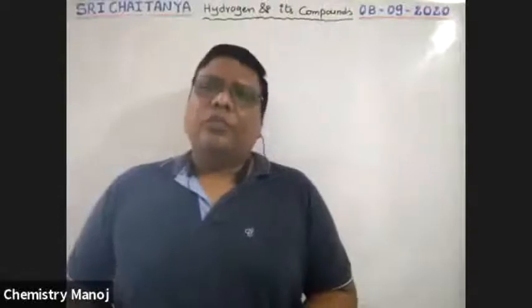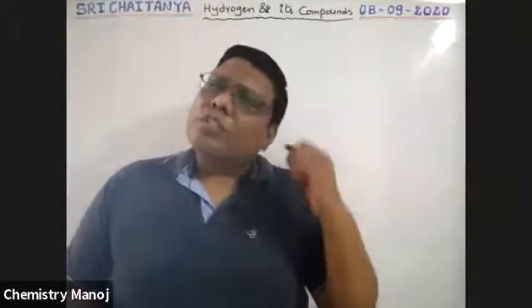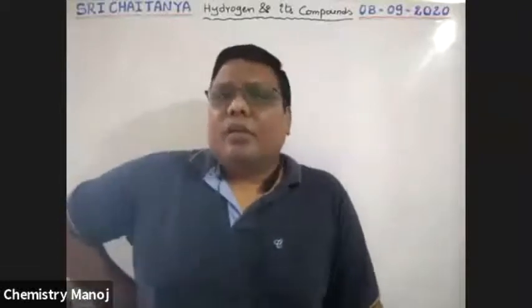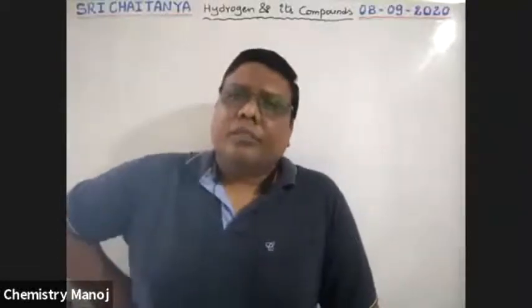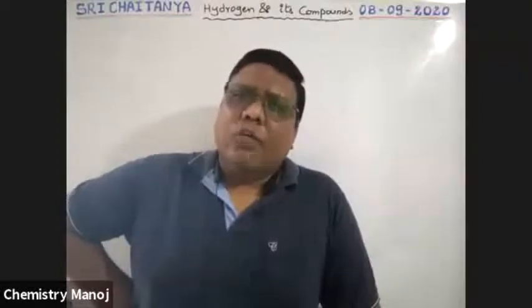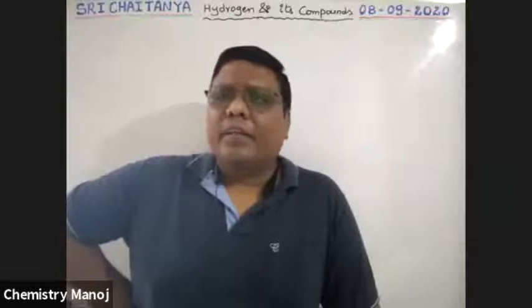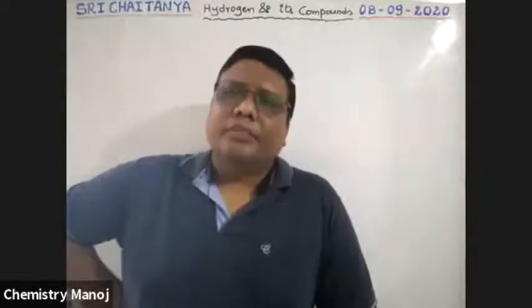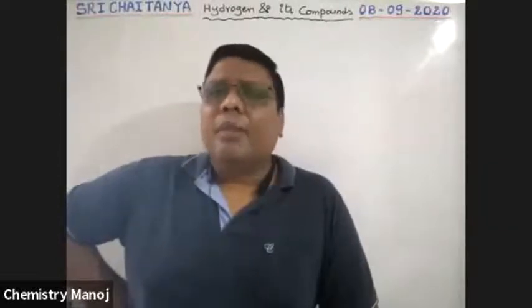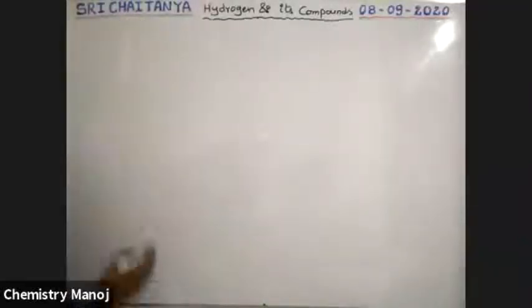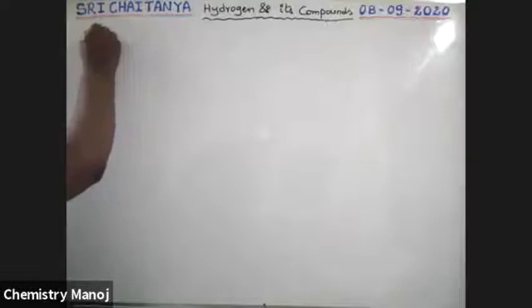Now we are entering the compounds of hydrogen. In our syllabus, the compounds are water, heavy water, and lastly hydrogen peroxide. Now I am going to explain water.